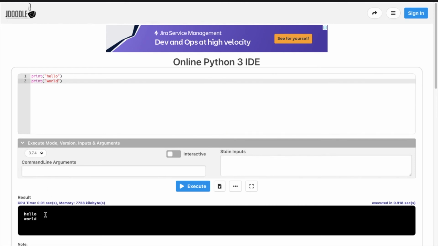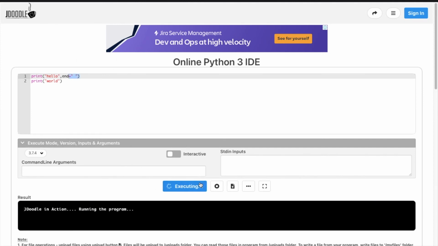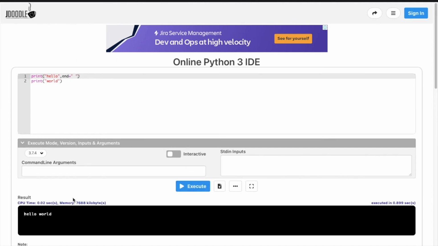Now, what if we want to separate them with a space in a single line? There is another attribute called end. Here now assign a space to the end attribute. Now execute it. Yeah, here we can see hello and world were separated with a space.